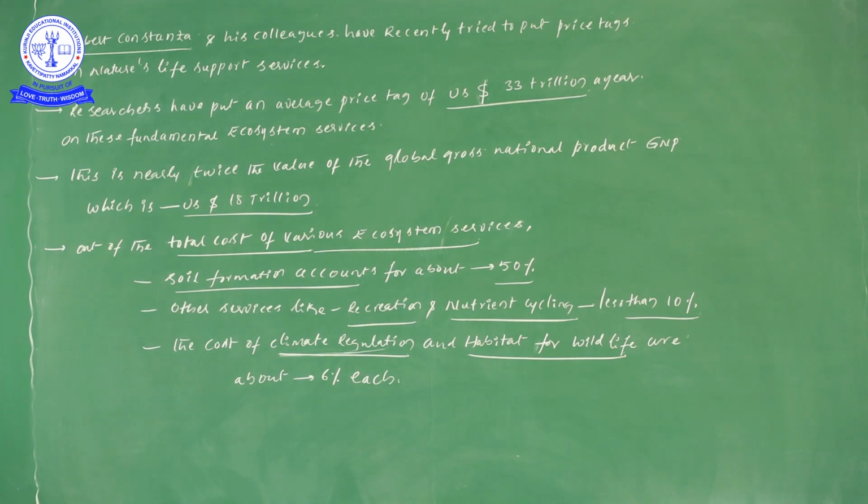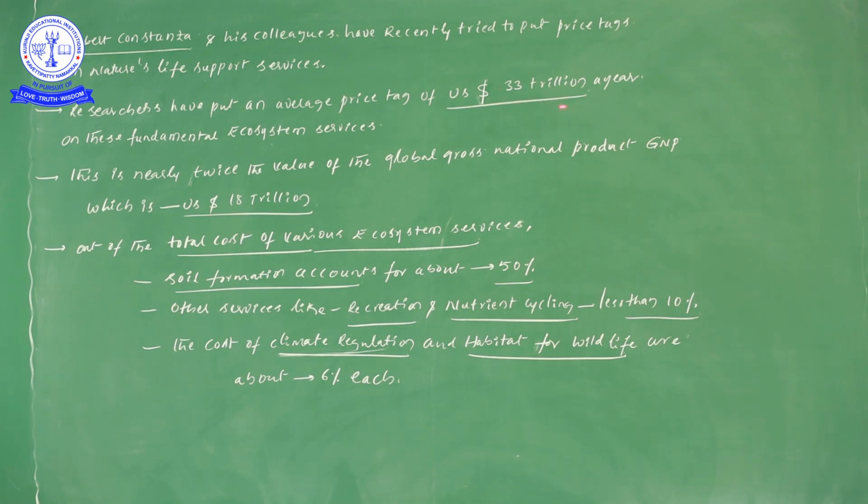So what are the main important points we can take from this explanation? According to Robert Constanza and the researchers, the value of fundamental ecosystem services is 33 trillion US dollars per annum.